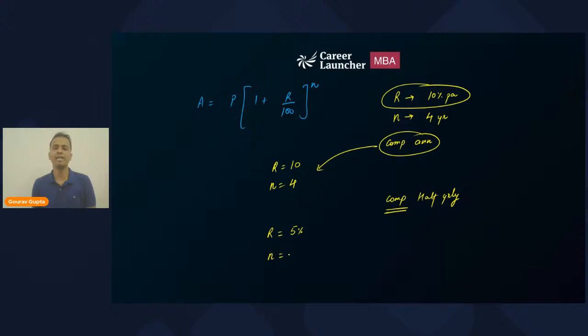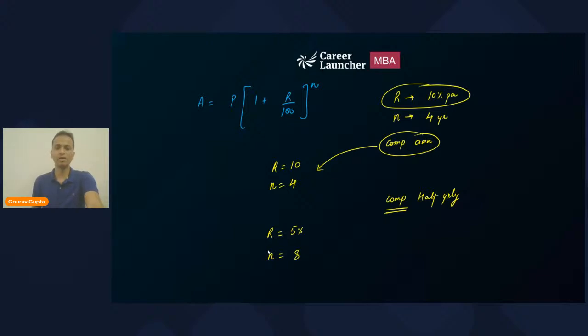Also, let's talk about the value of N. Earlier, when the calculations were done after every 1 year, in a 4-year period the calculations happen 4 times, so the power was 4. But if the interest is compounded half yearly, the calculation will be done at the end of every 6 months. So in the period of 4 years, the calculation will be done a total of 8 times. So the value of N will be equal to 8.